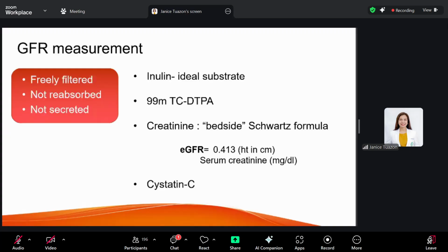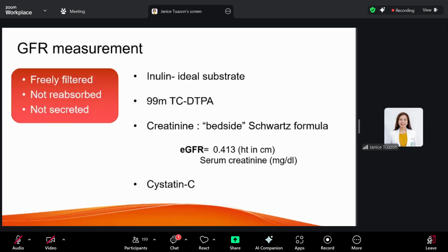So an easier way to estimate this is by using your serum creatinine. It's freely filtered, but creatinine is affected by muscle mass, the age and sex of the patient. However, creatinine is the more available substrate as compared to cystatin C. The cystatin C is a better measure of GFR because it is less affected by those factors I mentioned earlier.